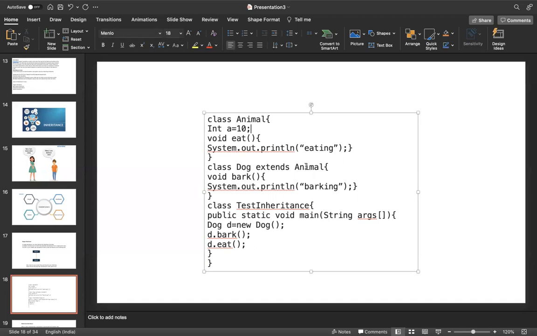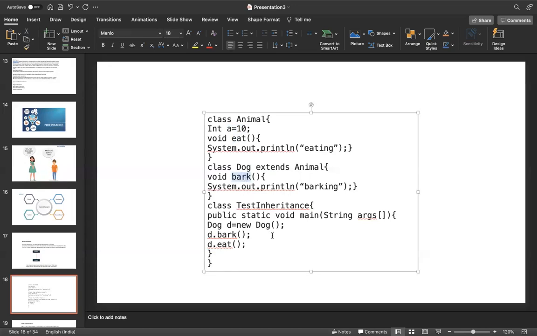Now see, once you extend Animal, the child class has int a also available in the child class. Dog is the child class, and the eat method is also available in the child class, as well as bark. Bark is implemented in the child class. Now it's inherited, which means the child class has the int a variable, the eat method, and bark.